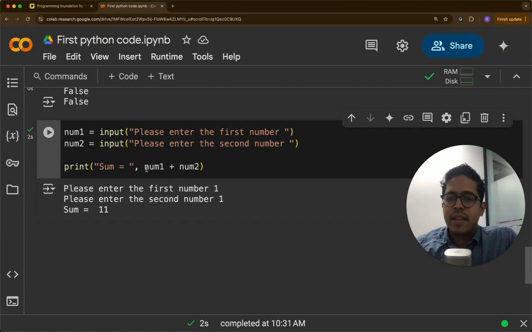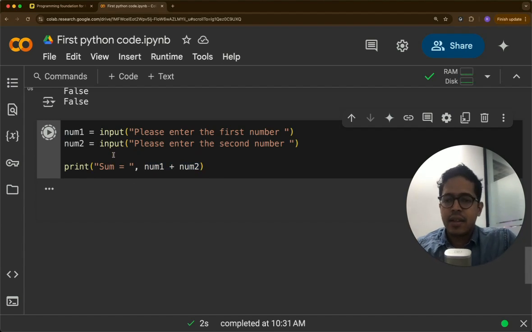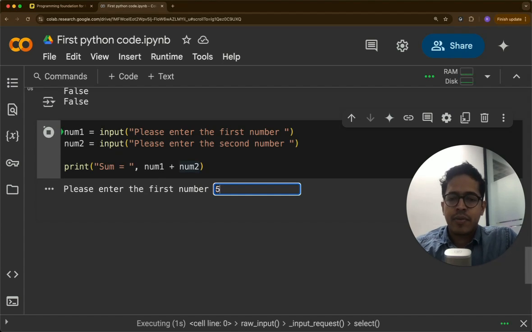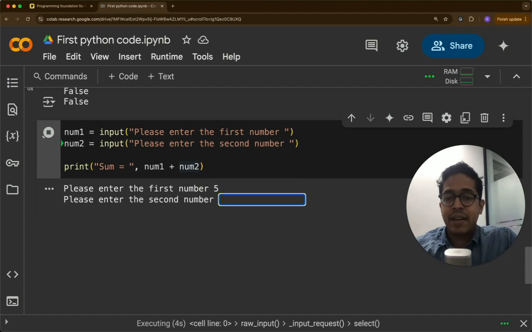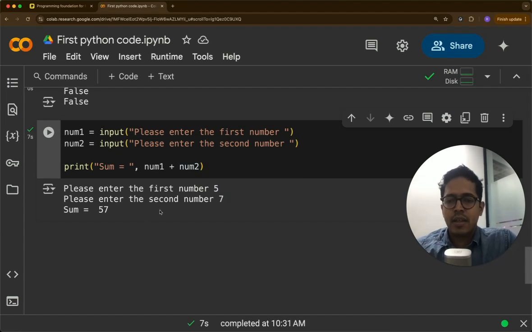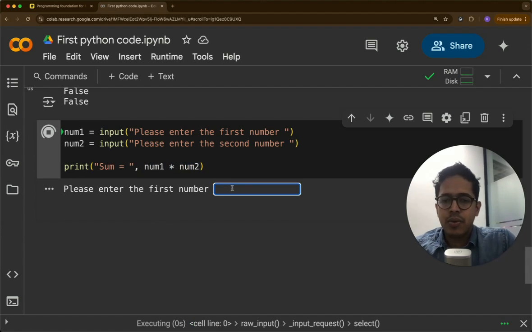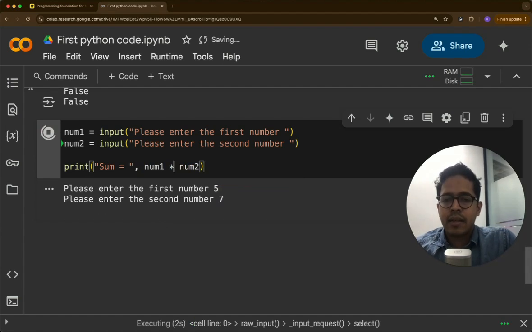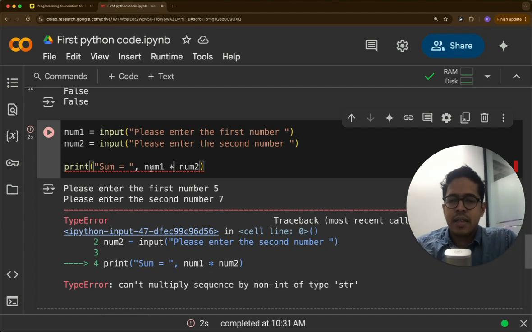The reason why that is happening is that two strings are just getting added. The input is taken as a string. So if input 1 is 5 and input 2 is 7, instead of the result being 12, it will be 57. If we put multiplication here, it should show an issue. So let's say 5 and 7. See, a string you cannot multiply.